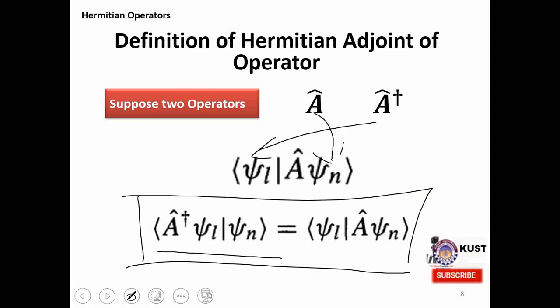This requirement we will develop at the end, but at the moment you can just see that the adjoint of an operator acts on the bra, and the operator itself acts on the wave function, the ket. At the end we will also require that A and A dagger are equal, that's why they are called Hermitian. But at the moment, just to define the adjoint operator, think of it as acting on the bra. Whenever there is an adjoint operator, it will act on the bra and not on the ket.